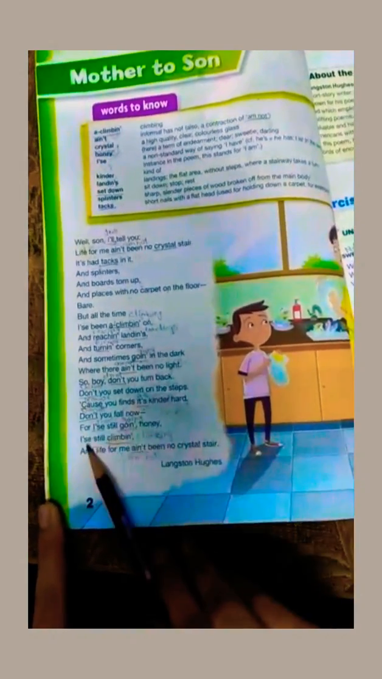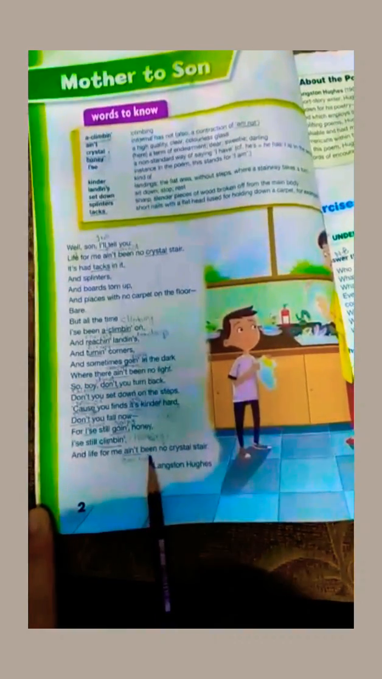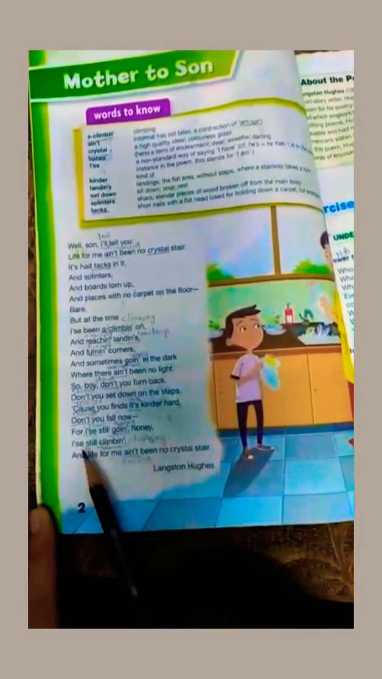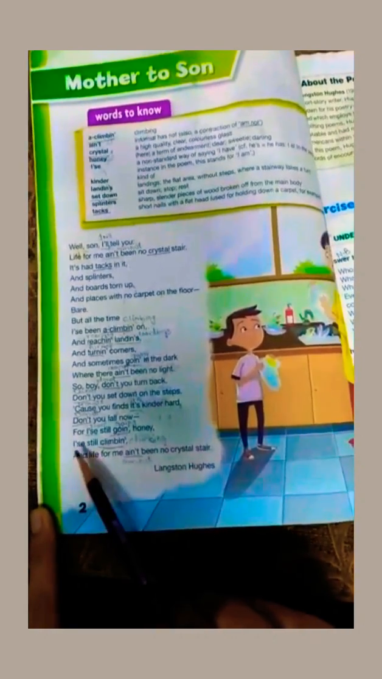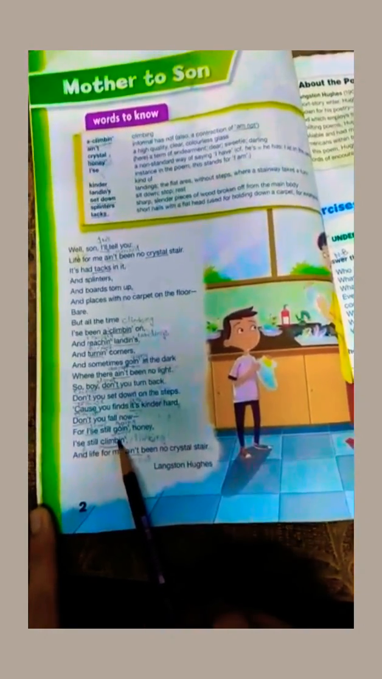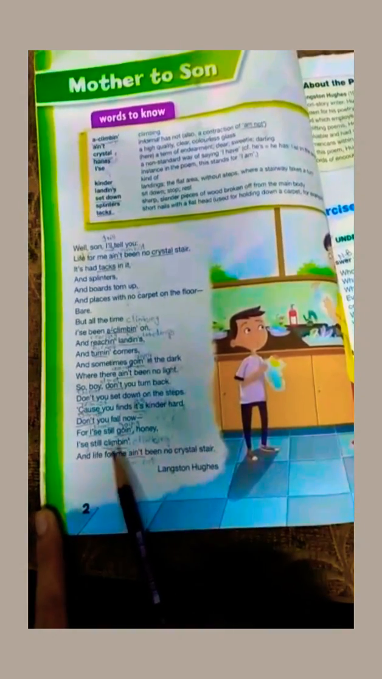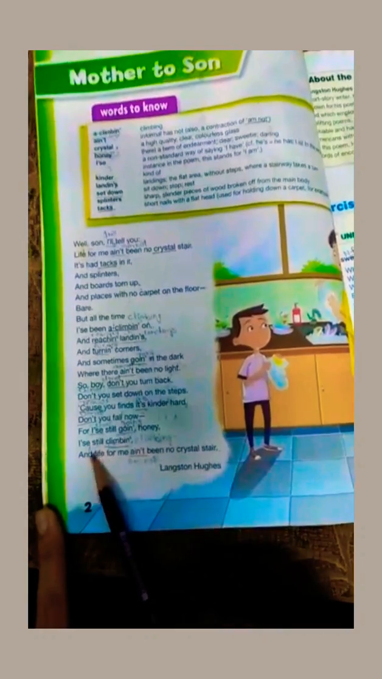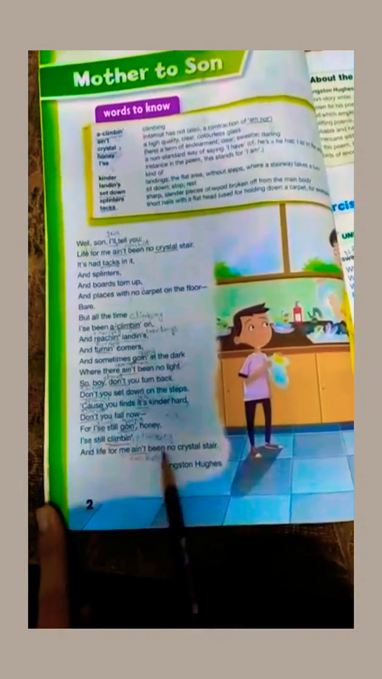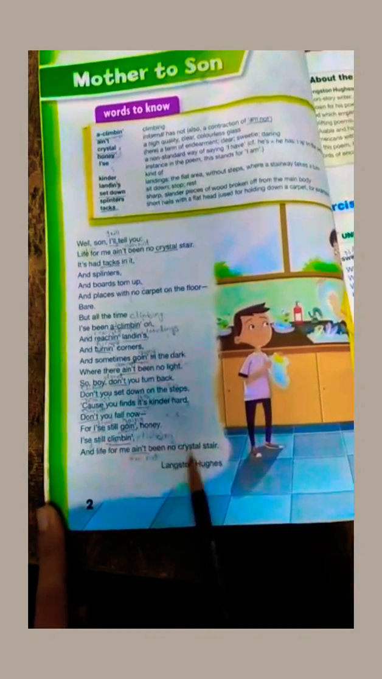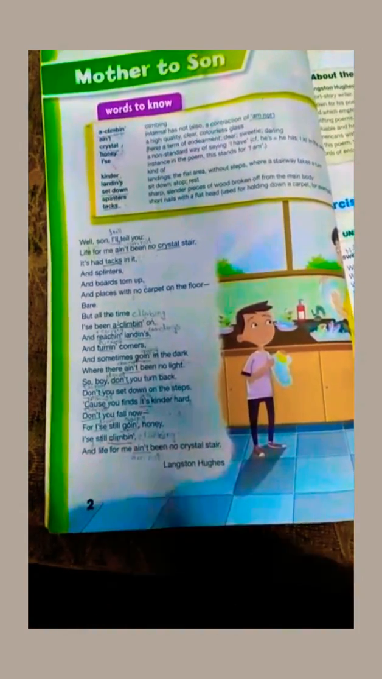Okay, I still climbing, and life for me ain't been no crystal stair. I've already told you that this is the short form of I am or I is. Still climbing, climbin is the short form of climbing. So she was telling that she was still climbing rather than giving up, and life for her is not a crystal stair, not as simple or as plain for her.